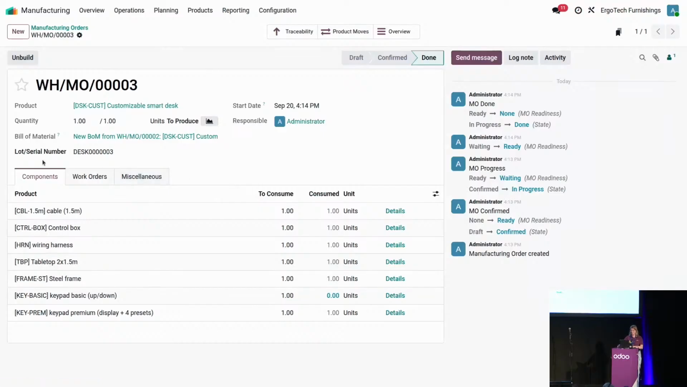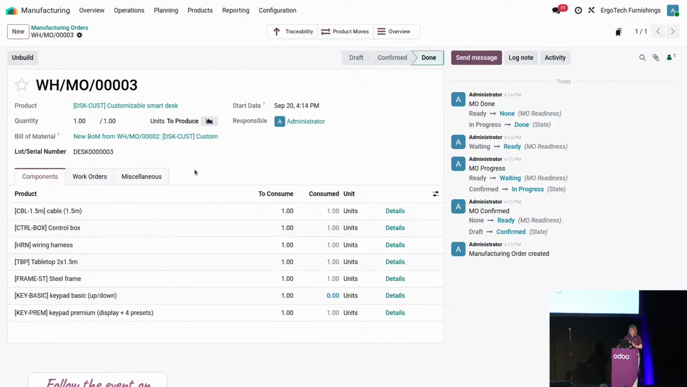Automatically, what you have seen is that my customizable smart desk is in fact traced by serial number, and a serial number has been assigned to it automatically. Something very nice in version 19 is that you now have the possibility to use a specific prefix in the different serial numbers, so that you have a specific format for that product. For me, it was the case of having "desk" up front, so that I know it's specific to the customizable desk.